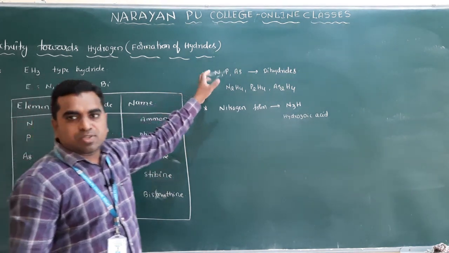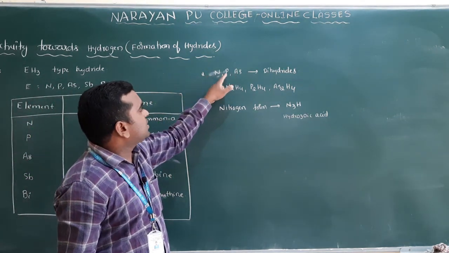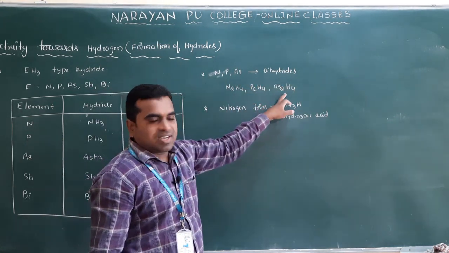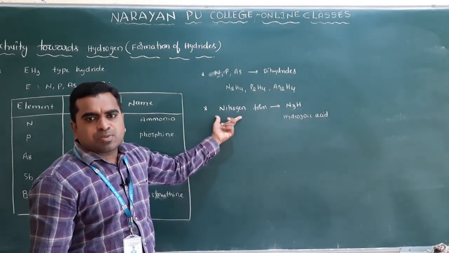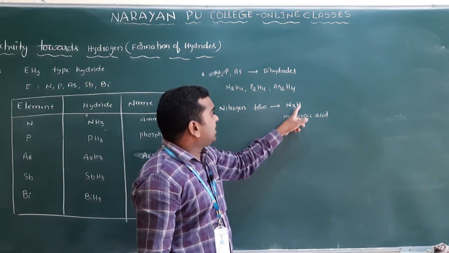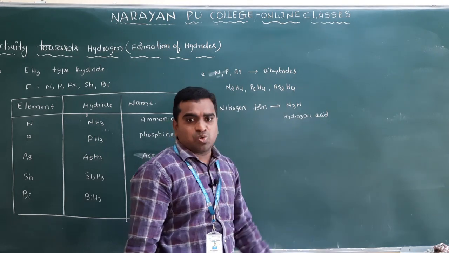The lighter elements nitrogen, phosphorus and arsenic can also form dihydrides like this. And nitrogen forms one special hydride, N3H, which we call hydrazoic acid.